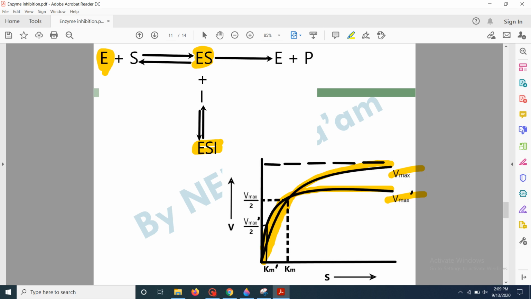So it can be seen that the Vmax value has decreased. Similarly, here you can see that Km dash value is of the chemical reaction where inhibitor was used, and it is decreased from the initial Km value where the inhibitor was not used.